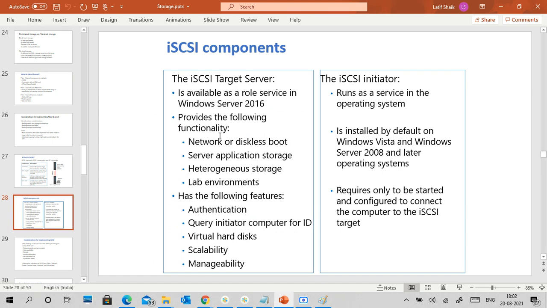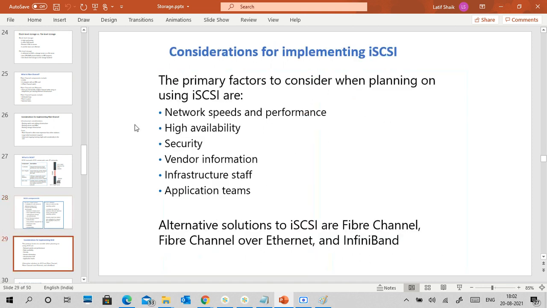A lot of advantages are there, like diskless booting. Diskless booting means your server doesn't require any hard disk. Also heterogeneous storage, server application storage, lab environment, authentication, virtual hard disk support, scalability and manageability in the iSCSI server.